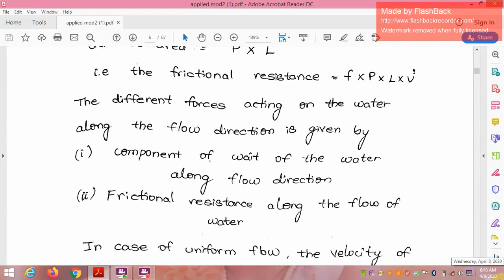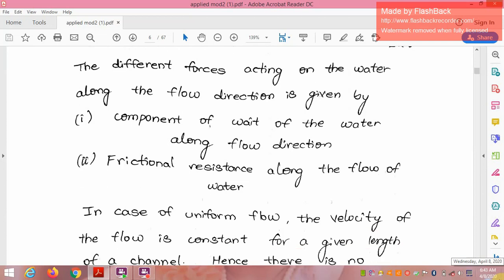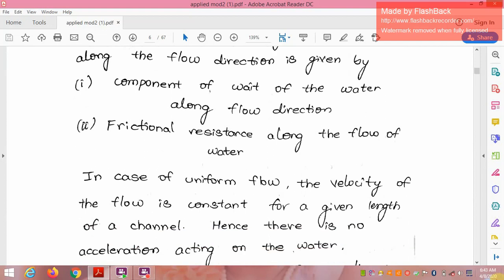The forces acting on the water along the flow direction are the component of the weight of the water along the flow direction and the friction resistance opposing the flow.